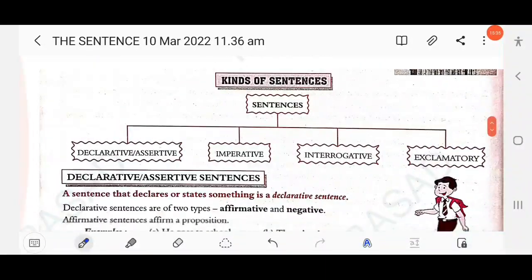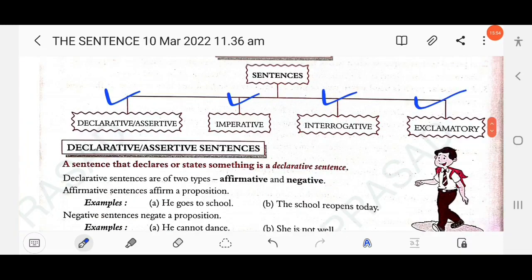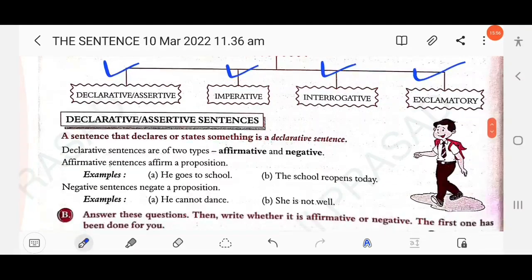So as you know, there are 5 types of sentences, but in your book 4 types are provided: declarative or assertive, imperative, interrogative, exclamatory, and optative sentence. Optative sentence, right? This kind of sentence is not mentioned in your book. Okay, so here a sentence that declares or states something is called a declarative sentence. Declarative has 2 types: positive declarative, negative declarative, right?